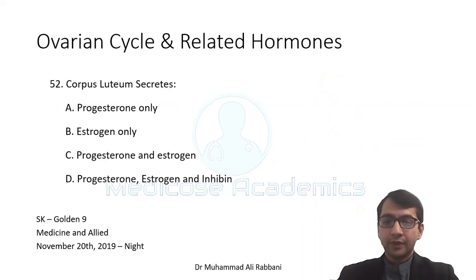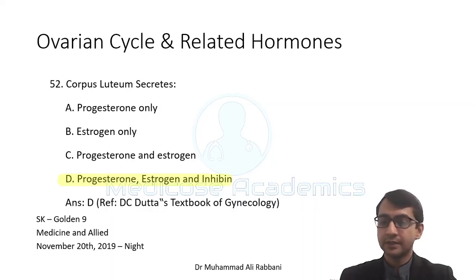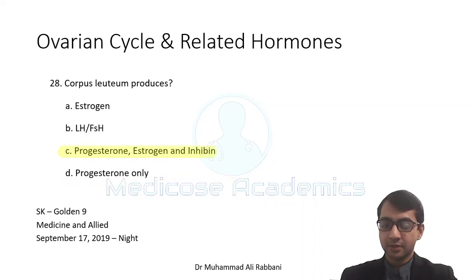Moving on to the ovarian cycle and related hormones. The corpus luteum secretes... Normally we say that it secretes progesterone, but they have specifically given progesterone only, so that rendered this option incorrect. The correct answer will be this one: progesterone, estrogen, and inhibin. These are all the hormones that are being secreted by the corpus luteum, and sometimes you are asked which is the hormone that is secreted in the largest amount. That will be progesterone, and that is very important in early pregnancy, and it helps in the maintenance of placenta. Same question, same answer.